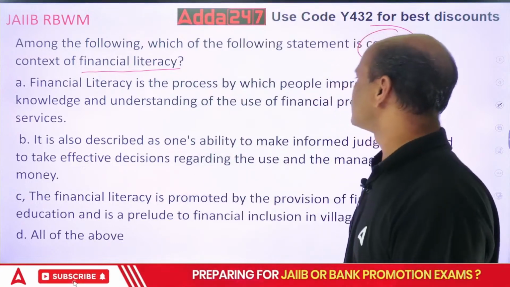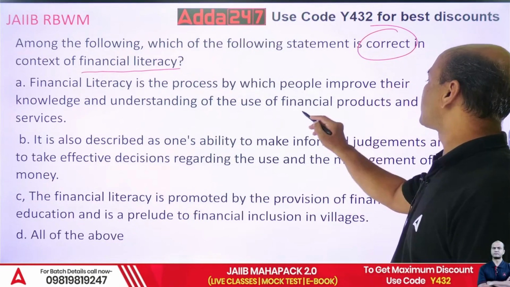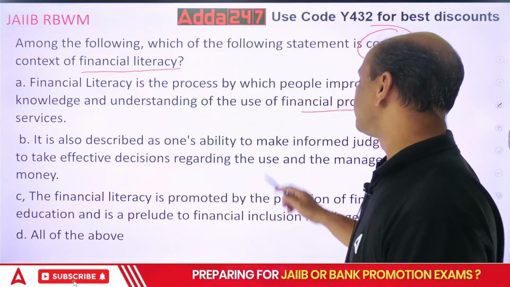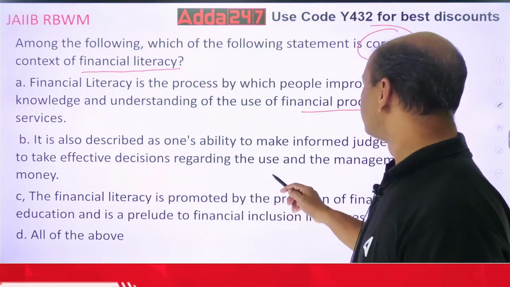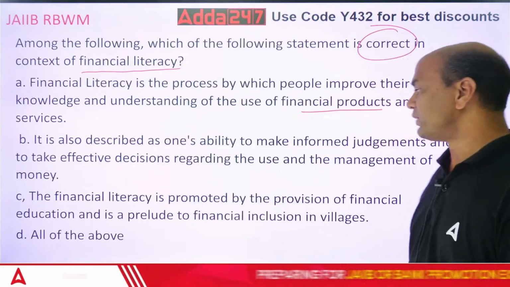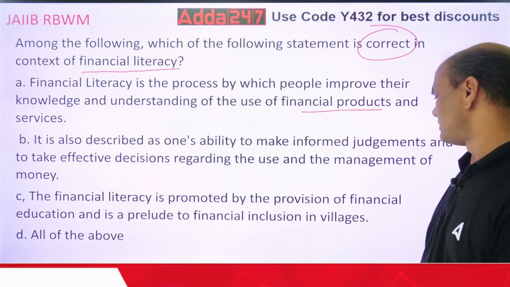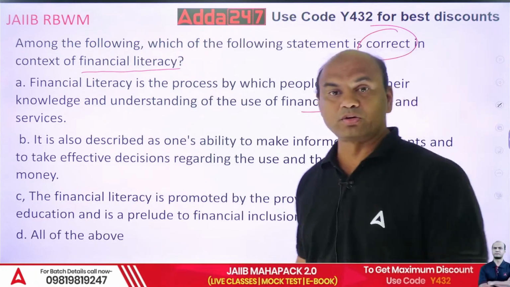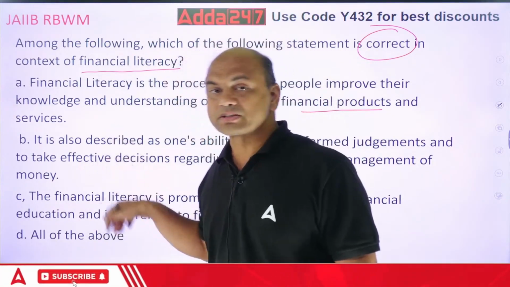Financial literacy is the process by which people improve their knowledge and understanding of the use of financial products and services. It is also described as one's ability to make informed judgments and take effective decisions regarding the use and management of money. Financial literacy is promoted by provision of financial education and a prelude to financial inclusion in villages. Prelude means before. This is the starting point, you can say. So which of them is correct?